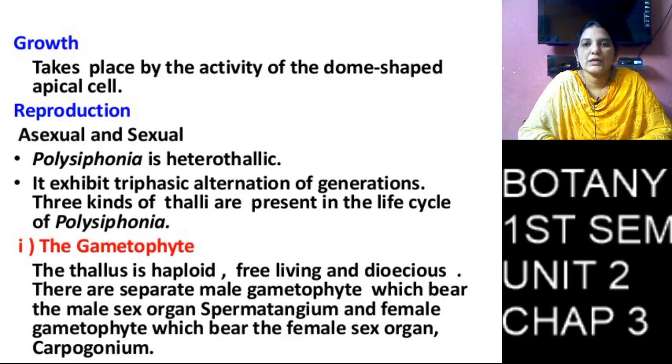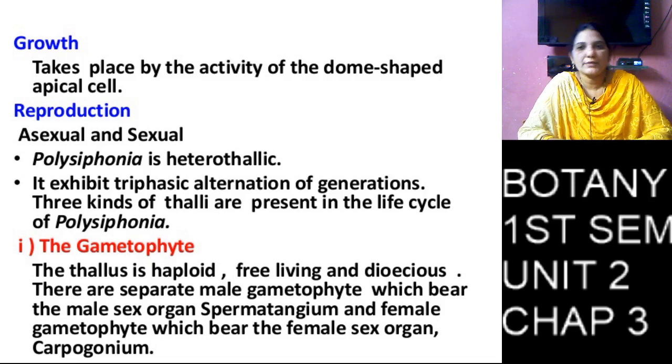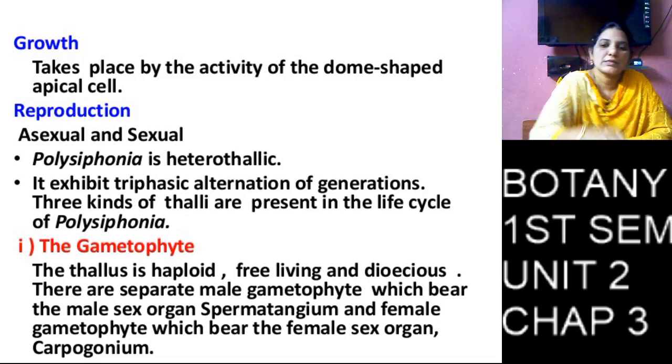Here we can see the three types of thallus, that is female gametophyte, male gametophyte and tetrasporophyte. The male gametophyte produces male sex organs, and the female gametophyte produces female sex organs. The male gametophyte produces male gametes, and the female gametophyte produces egg cells.